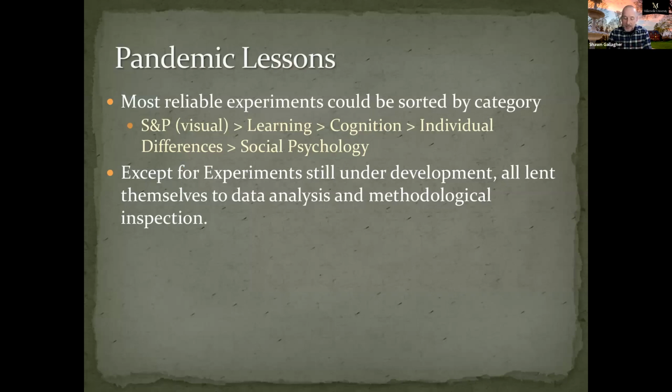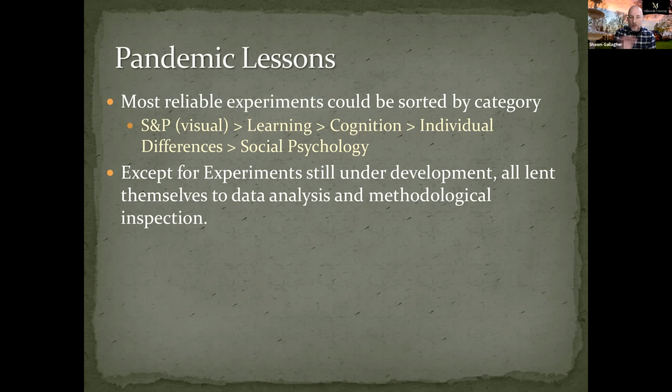I took the data that my students generated during the pandemic semester of fall 2020. I typically teach the methods class in fall, and I compared it to previous fall sessions. And I did find that the kinds of experiments that you would expect to be most reliable were still very reliable when the students were running the experiments outside of the classroom.